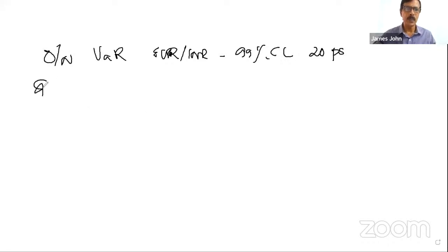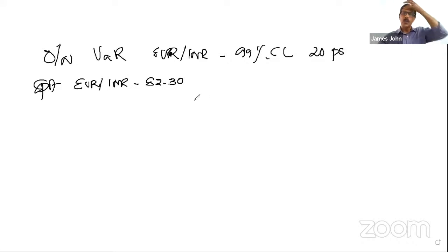And today's rate for Euro INR is 82.30. So this is today's rate, 82.30, and VaR is 20 paise overnight.